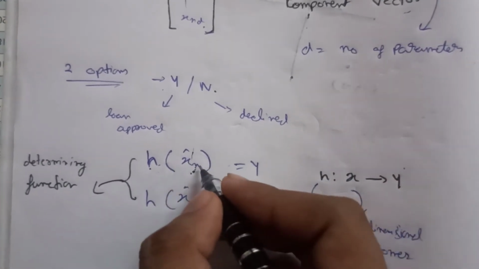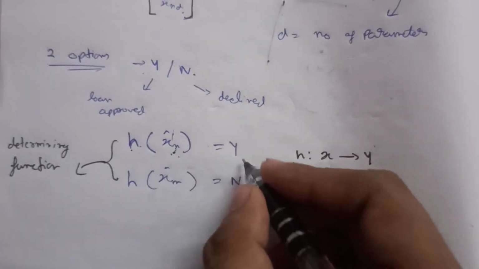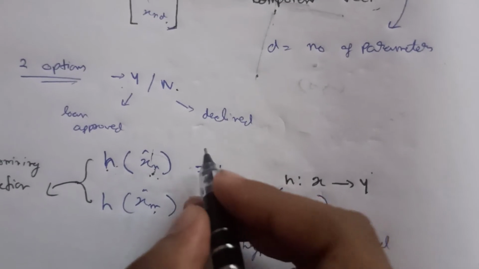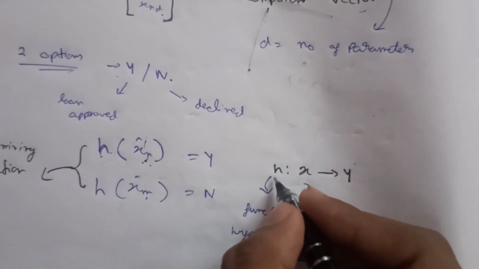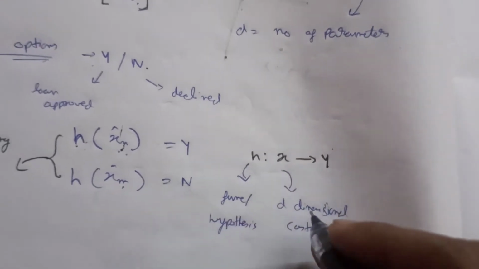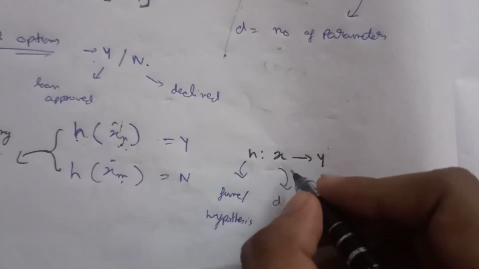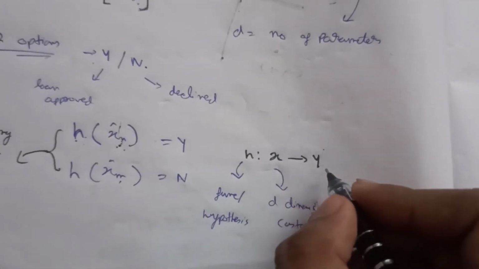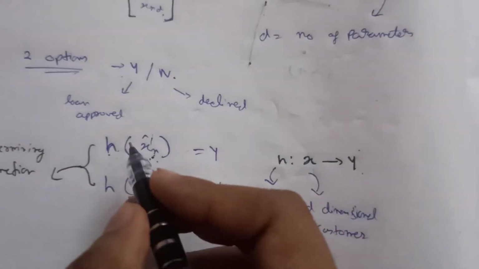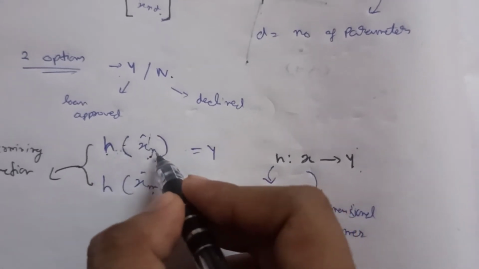Okay, so suppose this particular function is giving me y for the nth person and it is giving me n for the mth person. So how can I write this for this particular person xn, that is for h, the function or the hypothesis. This x is the d-dimensional customer. Suppose x means xn, xm, whatever, and this is giving me y or n. Okay, so for this particular example it is giving us y. So this h is a hypothesis or function. I am applying this function over this data.